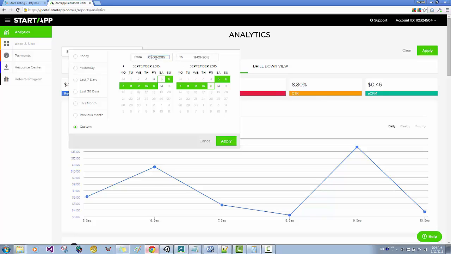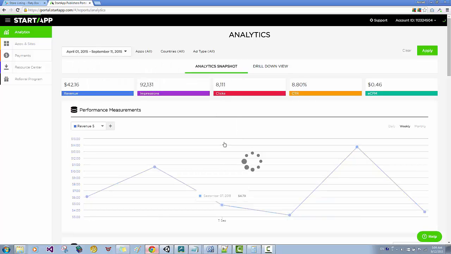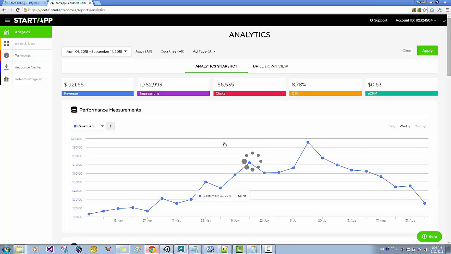So if I put here 1 April, and click apply, you can see here I made about $1,120 on Startapp.